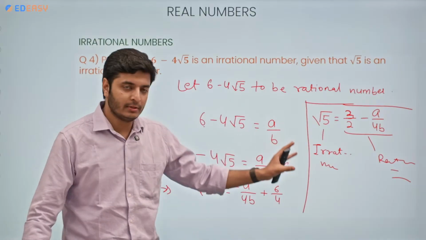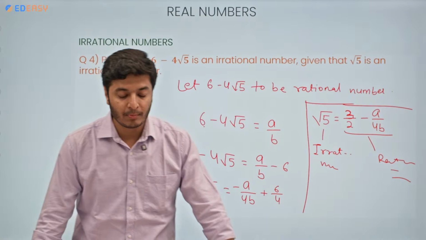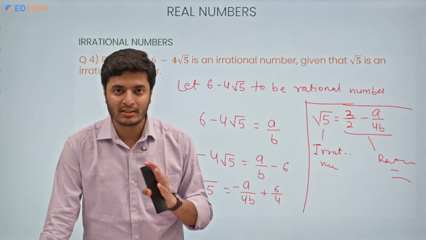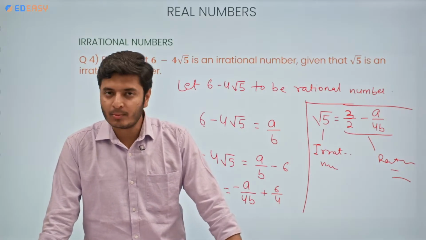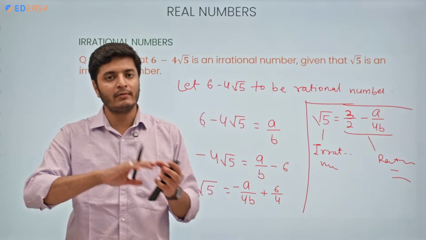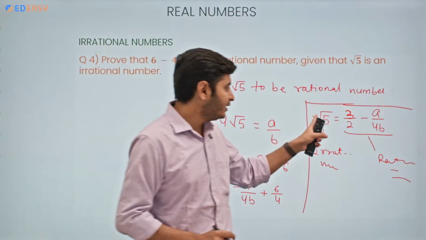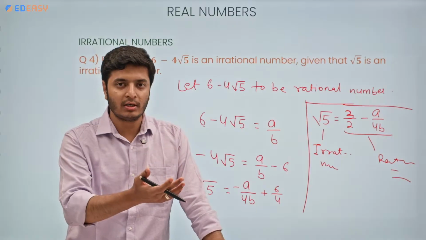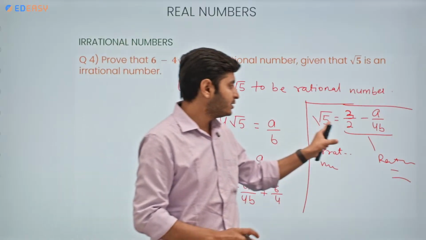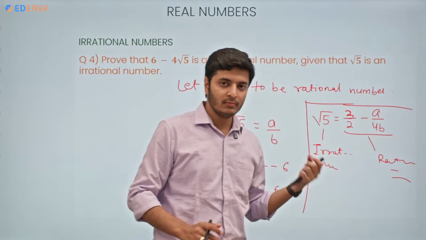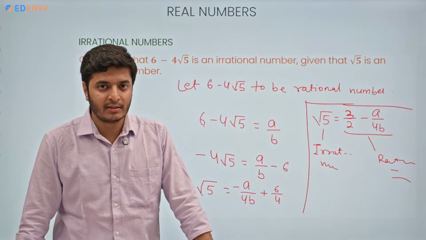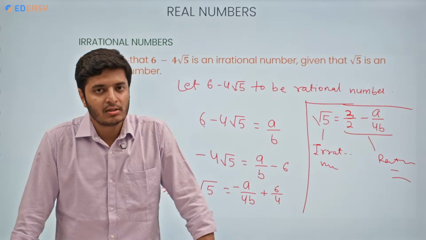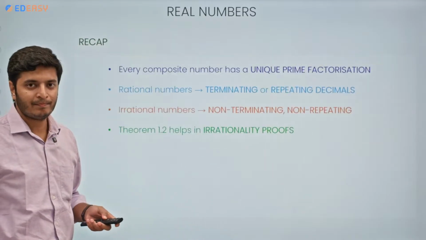So this is how you can prove this. You need to remember this property that rational numbers are closed under addition, subtraction, division except 0, and multiplication. Whatever operation you are performing between two rational numbers, you are always going to end up with a rational number only. And whenever you are left with this situation where on one side there is only an irrational number and on the other side only a rational number, then this is not possible. This is contradicting our statement. Then we can directly write that the given value is an irrational number. So this is how you can prove such problems.